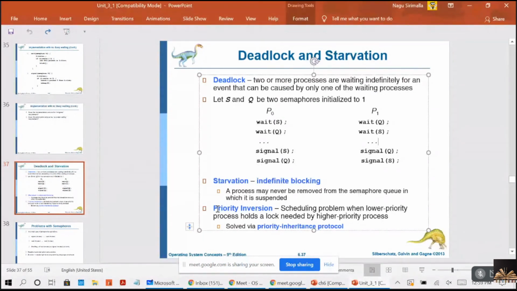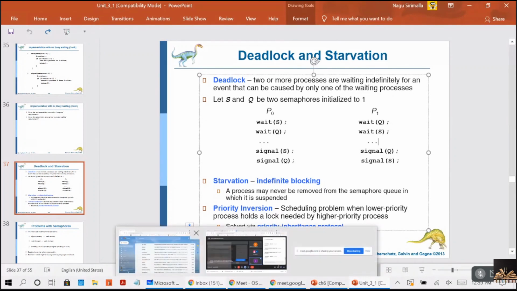With priority inheritance, the low priority processes inherit the higher priority until they finish, so that your system will not preempt them even though they are low priority processes, right? So this is all about semaphores. With this, we are done with today's class.